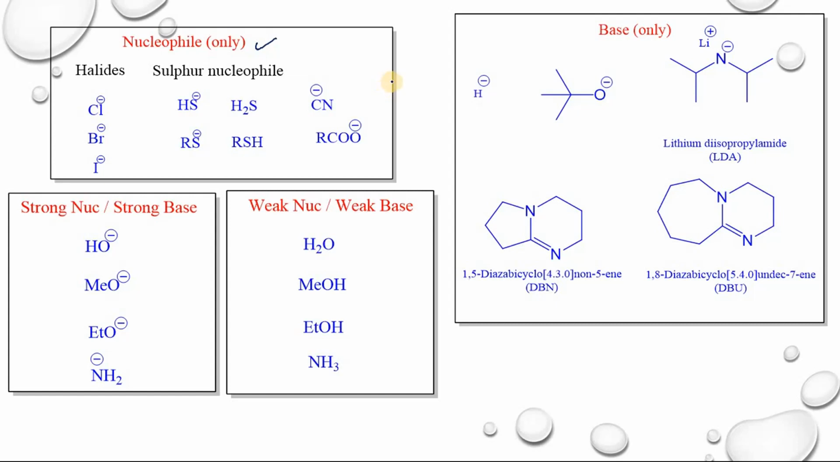In the previous video, I have explained the classification of nucleophiles and bases into four groups. The first one is only nucleophile, only base, strong nucleophile and strong base, weak nucleophile and weak base. And also I have explained the competition between SN1, SN2, E1 and E2 reactions. In this video, I will explain the competition between SN1, SN2, E1 and E2 reactions by taking some examples.